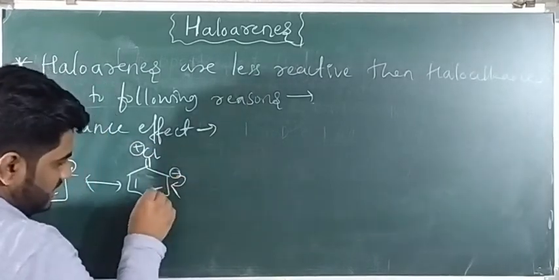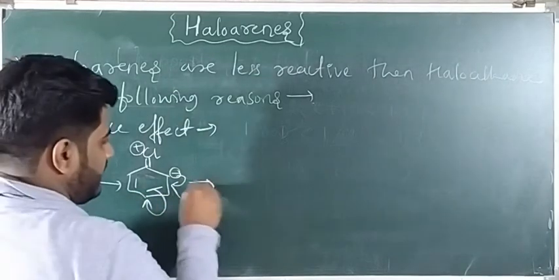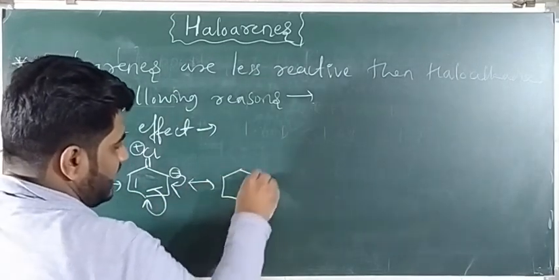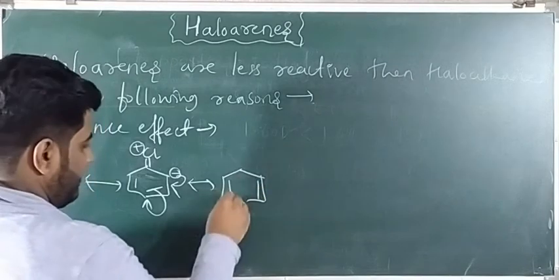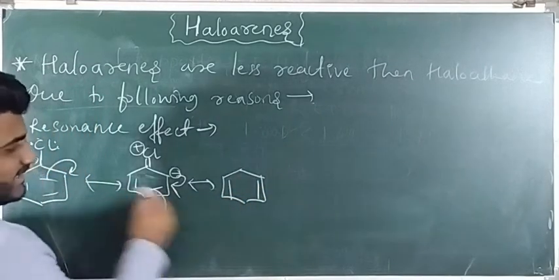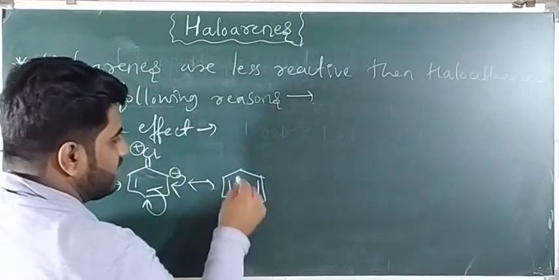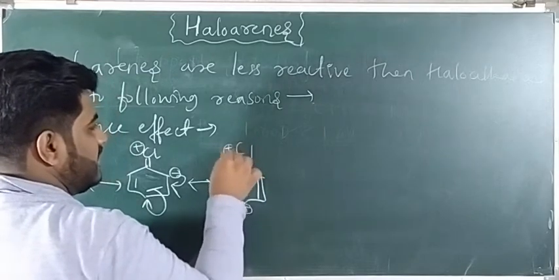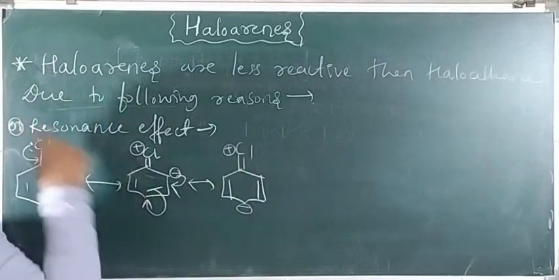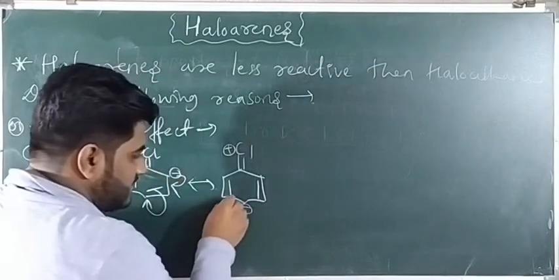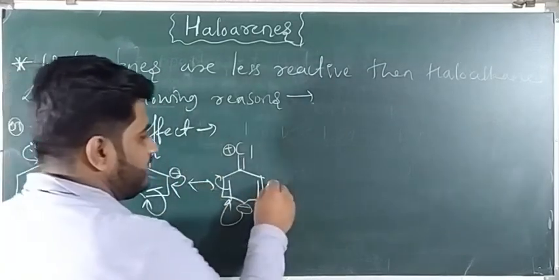Next, this electron comes here and this electron goes here. Now we get a double bond here, and this carbon has taken the electron, therefore we get a negative charge on this carbon. Next, a double bond to Cl; this chlorine has given the electron, therefore a plus charge on the chlorine. Next one comes here, and then it goes here.